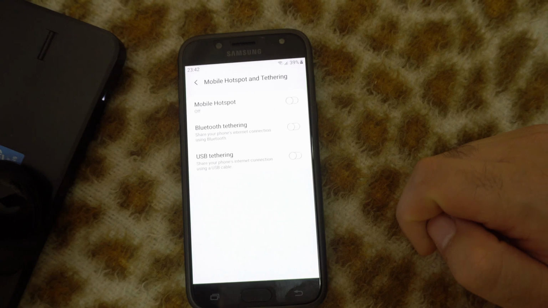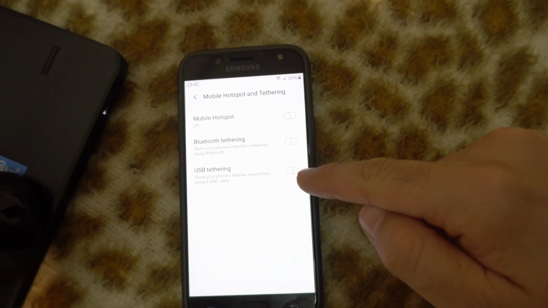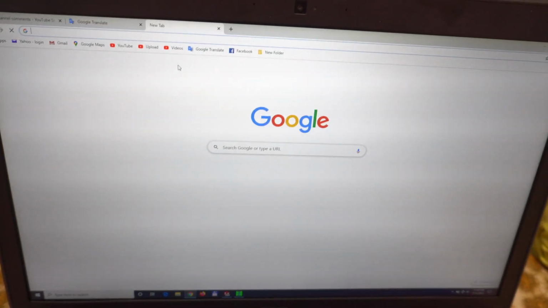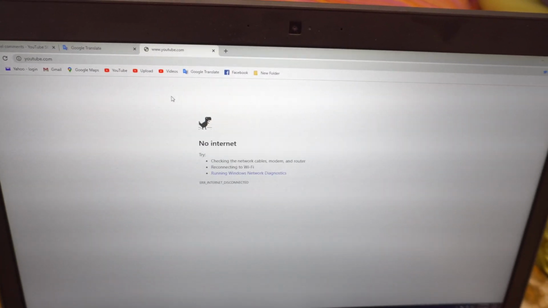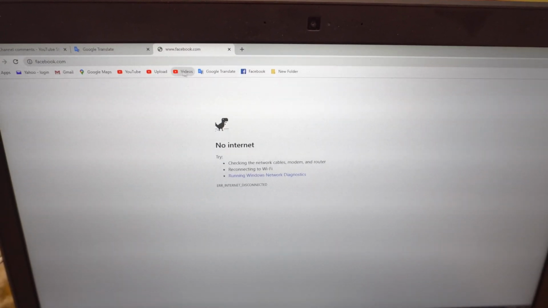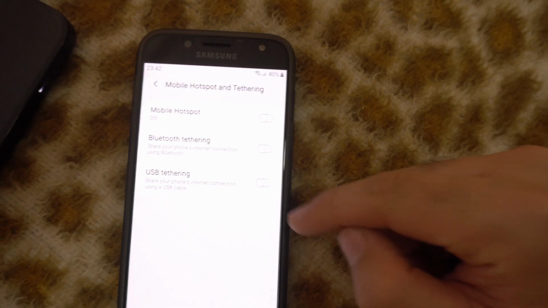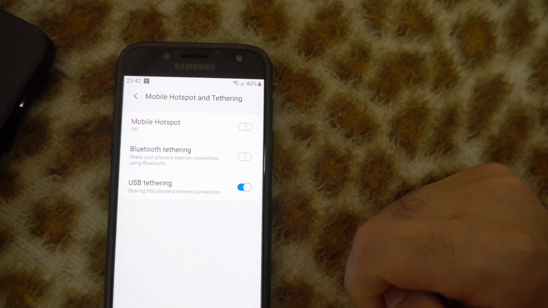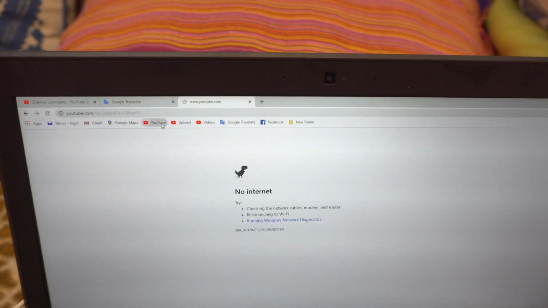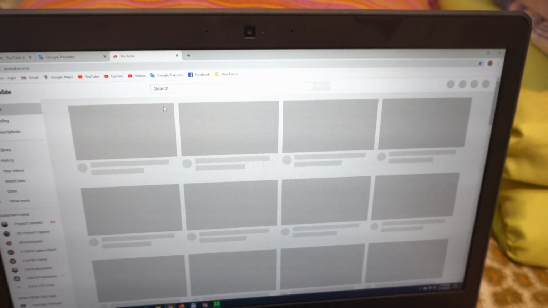Tap on that one. USB tethering is not enabled, but let's see the internet. So if I open a new tab and go, let's say, to YouTube, it says no internet, so it's not working. Facebook, no internet. Okay, now enable USB tethering. Okay, and it's already moving. It had not worked, but now it's working.